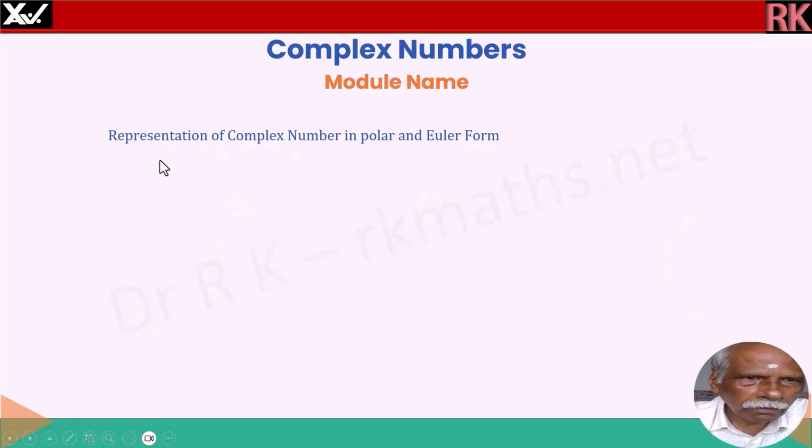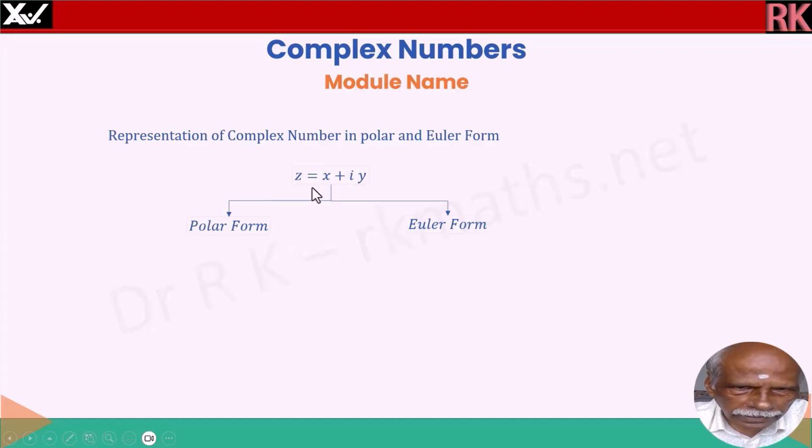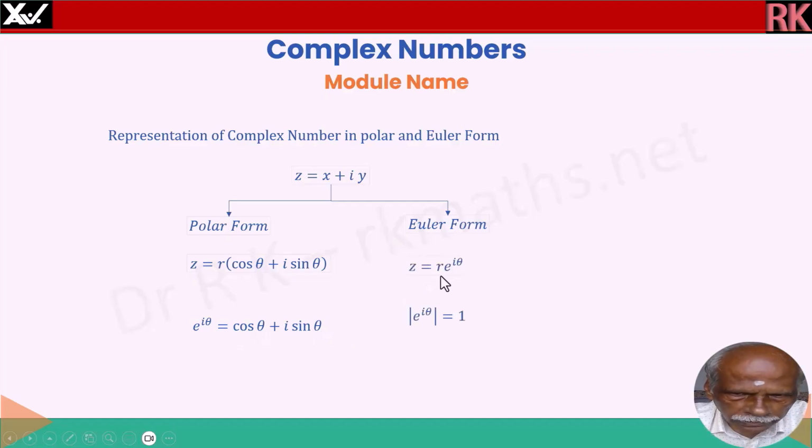Now we will see representation of a complex number in polar and Euler form. So z is equal to x plus iy is a complex number. Polar form is z is equal to r times cos theta plus i sin theta. E power i theta is equal to cos theta plus i sin theta. We know that. And Euler form is z is equal to r e power i theta, because modulus of e power i theta is 1, because cos squared theta plus sin squared theta is 1.